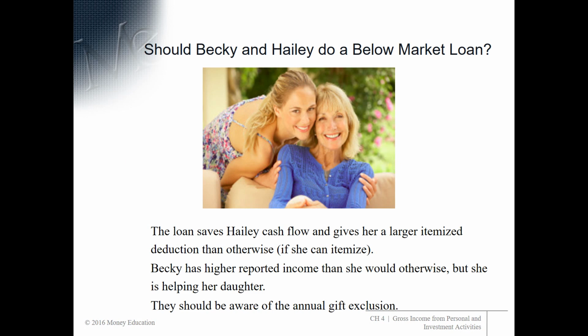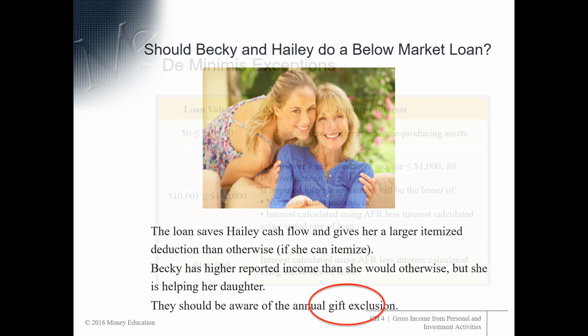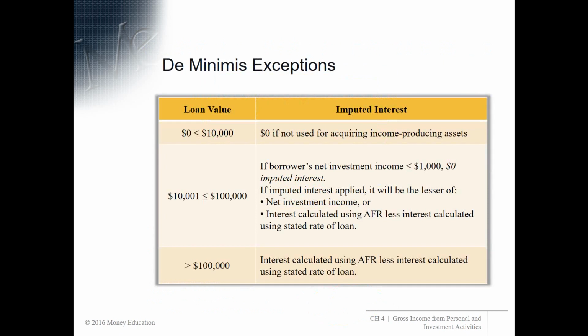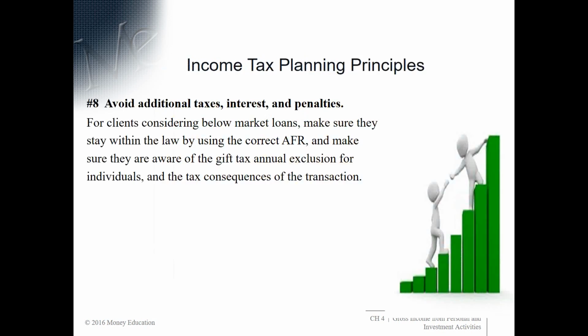Of course, these numbers are way below the $15,000, but these loans can get a lot larger than this too. So be aware of the gift tax exclusion. And there are some exceptions to this imputed interest rule, so look this over. So, income tax planning principles for clients considering below market loans: make sure they stay within the law by using the correct AFR. Make sure they are aware of the gift tax annual exclusion for individuals and tax consequences of the transaction.